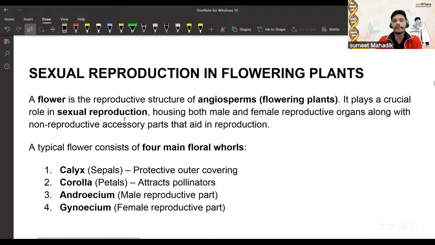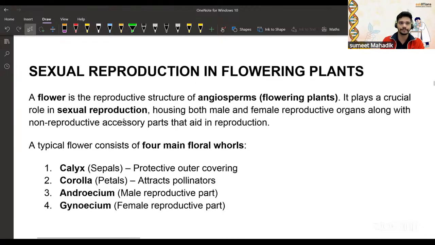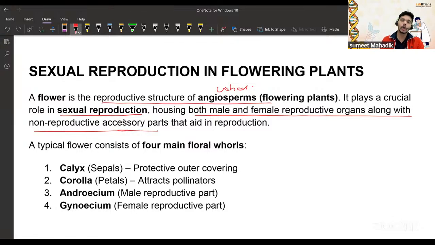Now let's talk about sexual reproduction in flowering plants. We know that a flower is a reproductive structure. Sexual reproduction is housed in the flower, which has both male and female reproductive organs along with non-reproductive accessory parts. So which parts are they? Let's see: calyx, corolla, androecium, and gynoecium. Calyx is also called sepals. Corolla is also called petals. Androecium is the male reproductive part. You should know what the male reproductive part is.